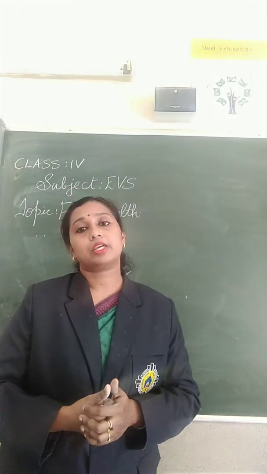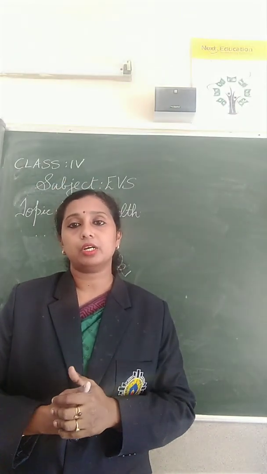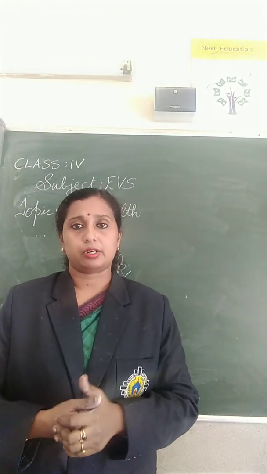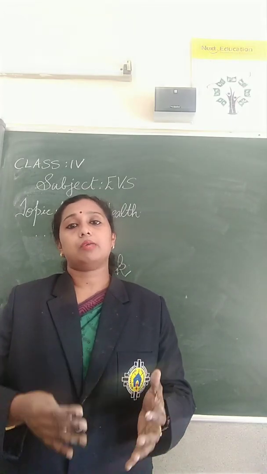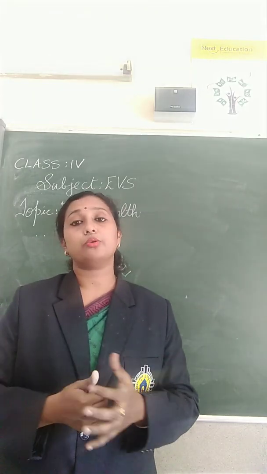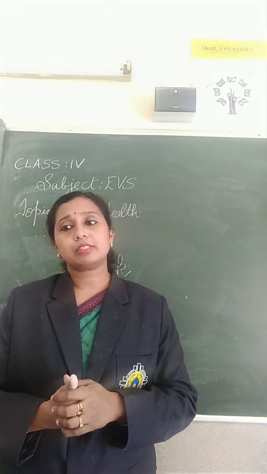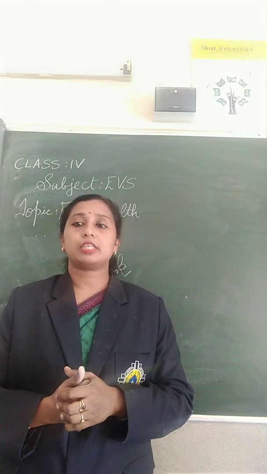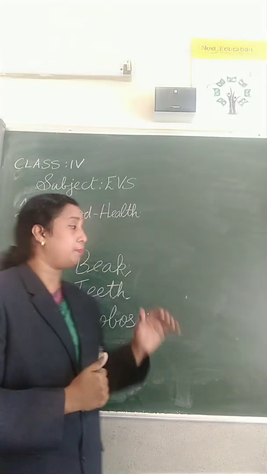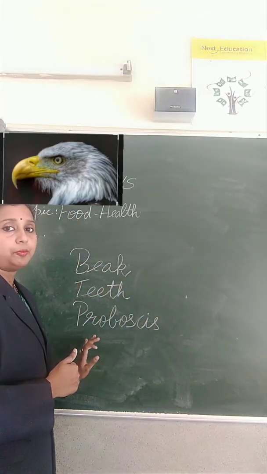So you know, like human beings, animals and birds also need food, isn't it? Not only human beings, animals and birds and insects also need food. How do animals eat food? Animals eat food with the help of their beak, teeth and proboscis.